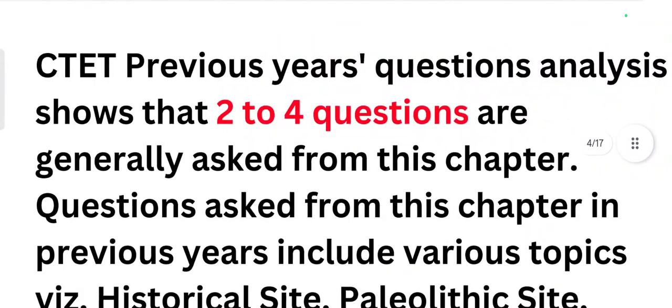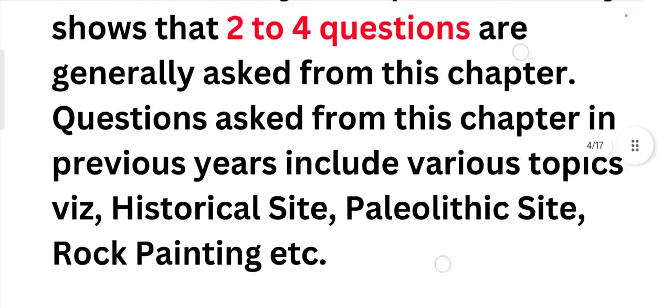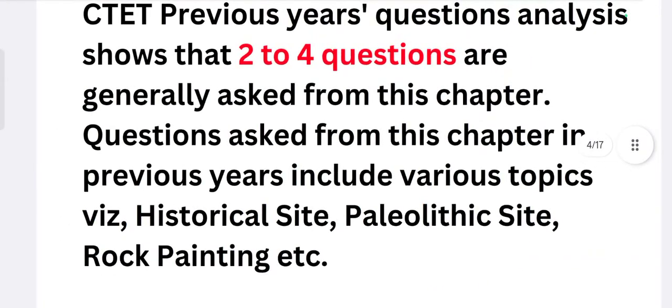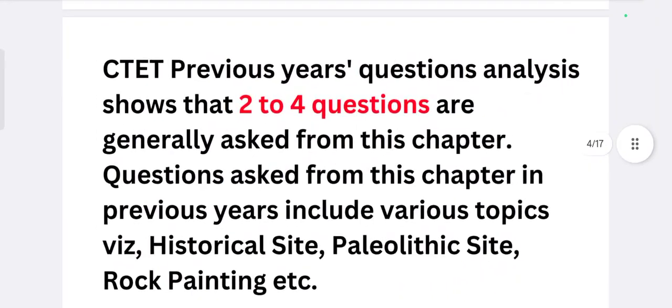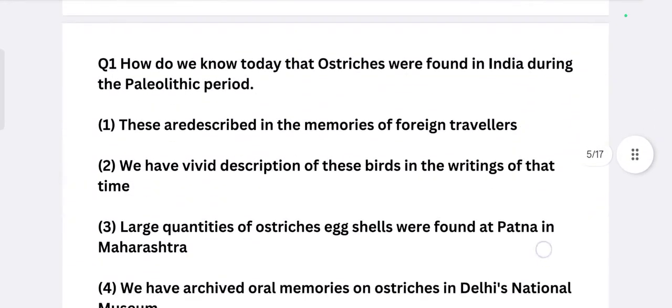When we look into the previous year questions, the analysis shows that two to four questions are generally asked from this chapter. The questions asked from this chapter in previous years include various topics like historical sites, Palaeolithic sites, rock paintings, etc. So these are the important areas in this chapter. Let's move on to the first question.